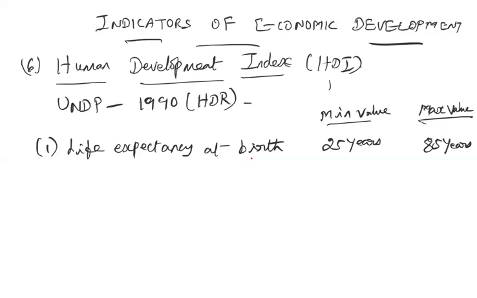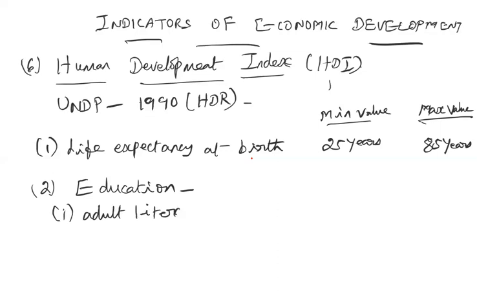Then the second index is education. What is the educational attainment of the people of the country? There are two concepts involved in education. The first one is adult literacy, meaning the percentage of adult literacy in the country. The norms prescribed for adult literacy are a minimum of 0% and a maximum of 100%. It indicates that all the people in the country should be literate.